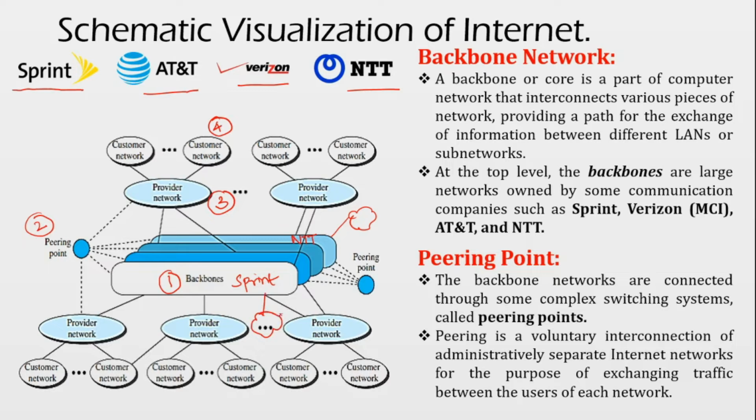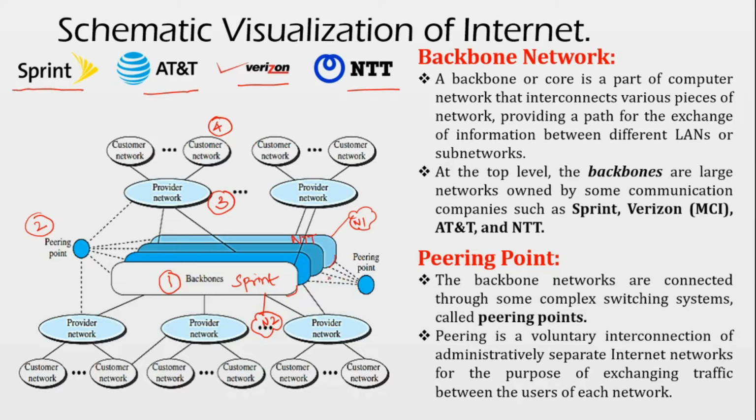So the people located in this particular group N1 and the people located in this particular group N2 will not have any connection if the peering points are not there. The peering points are the intermediate network which establishes connection from one backbone network to the other backbone network. So peering points are what interconnect several backbone networks. That is what we call the second layer of the net, the peering points.